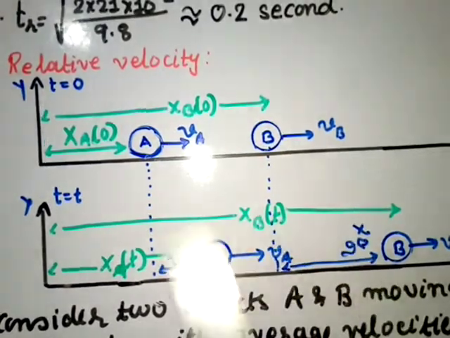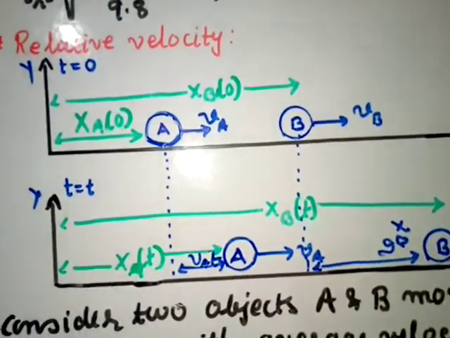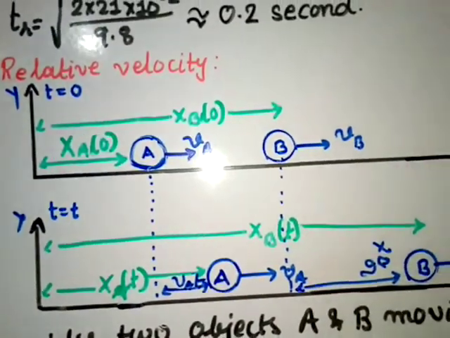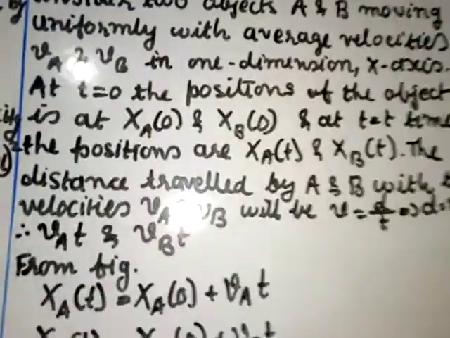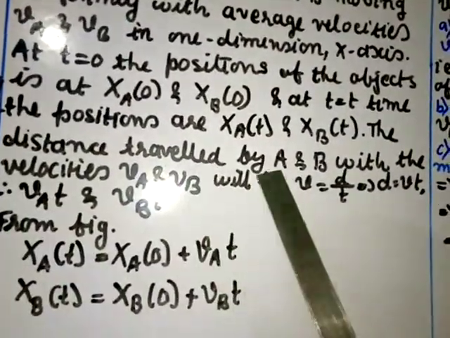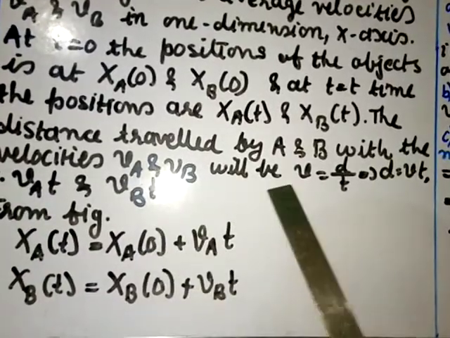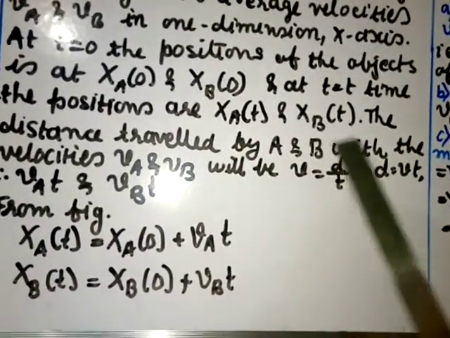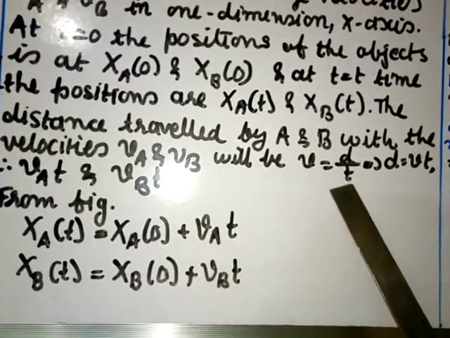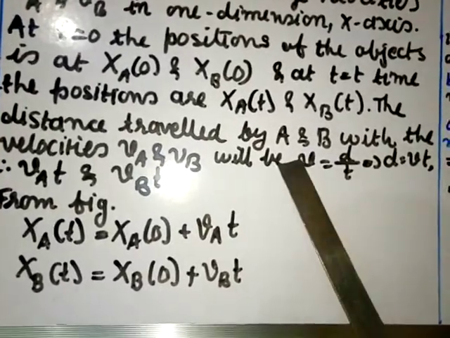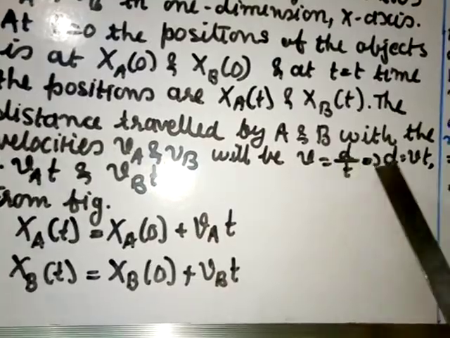Now, we know that velocity equals distance by time. So I have written here the distance traveled by A and B with the velocities va and vb. V is equal to d by t. You know this formula. V is equal to distance by time. If you transfer time here, t into V, distance d is equal to Vt.